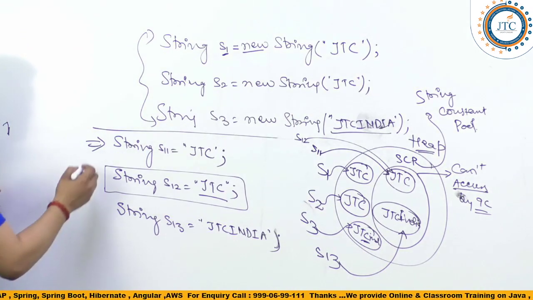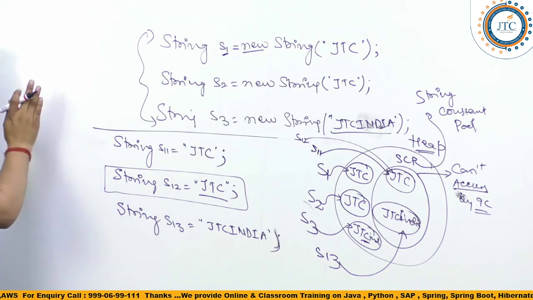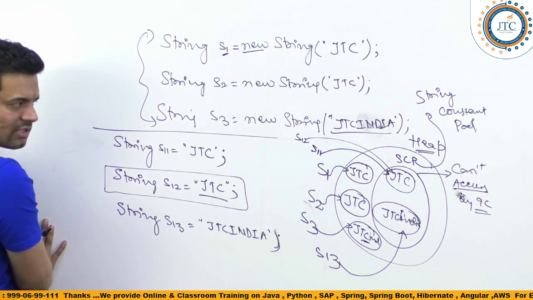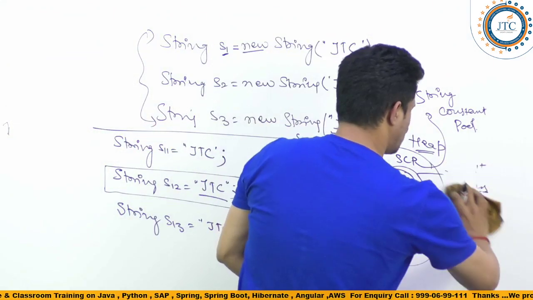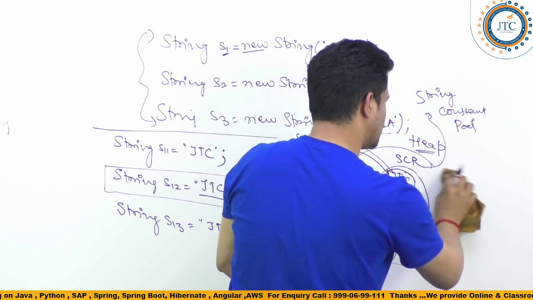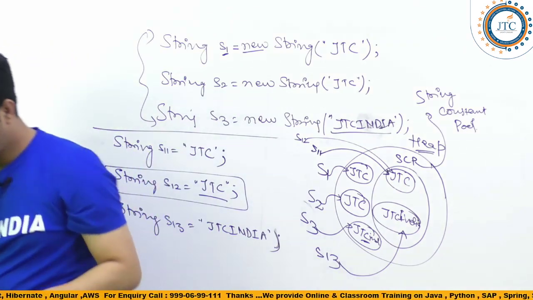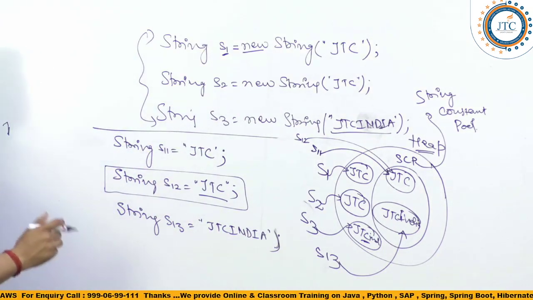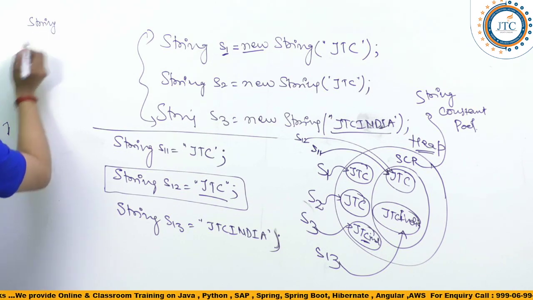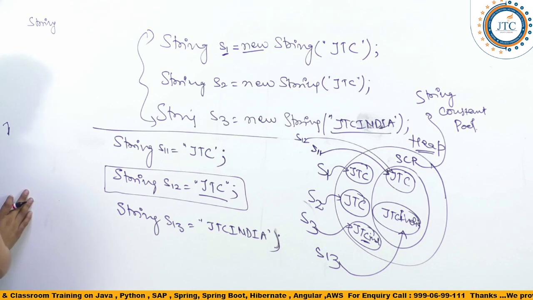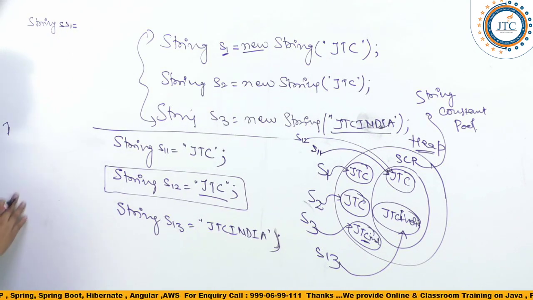Now, what again I am trying to show you here. I'll create a few other objects also in this, a few more objects. I'll explain you guys here. First, I'll write a string, suppose SS1.